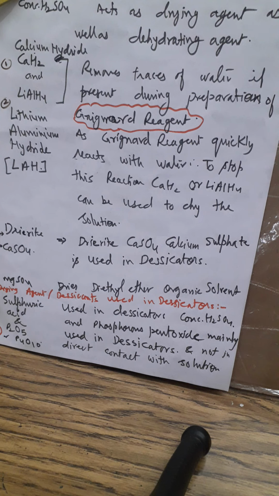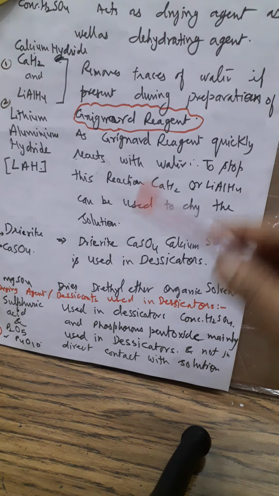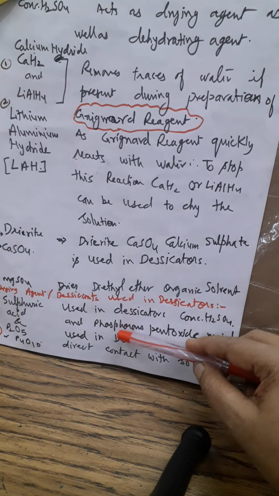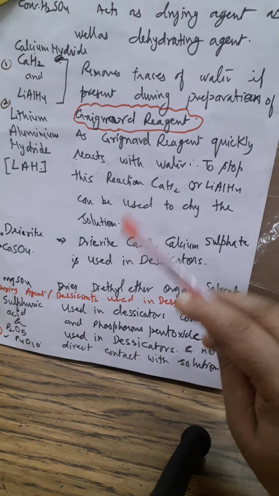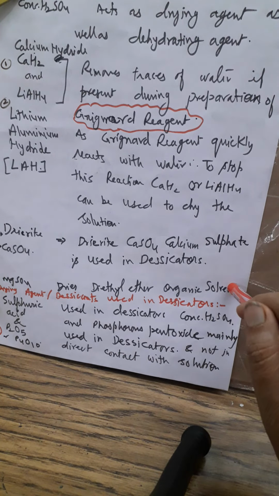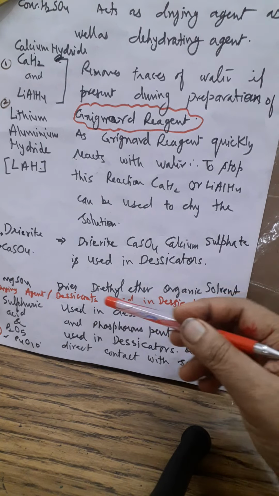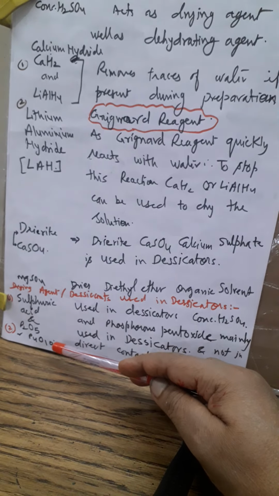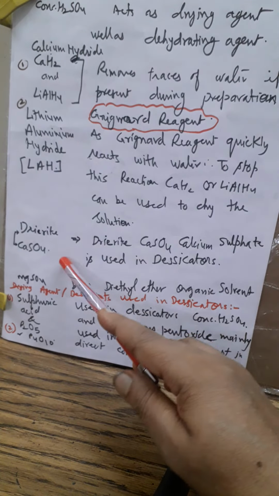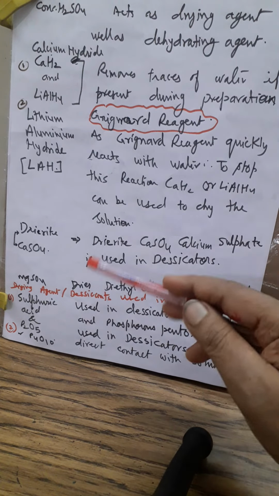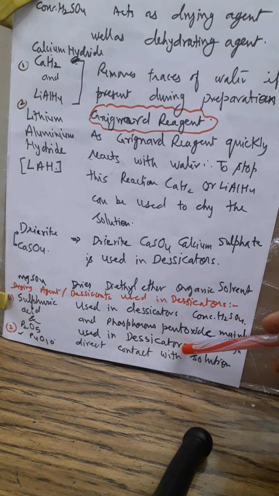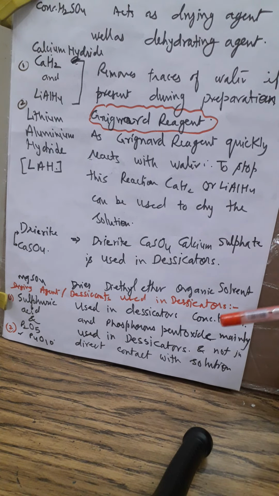Now the desiccator, I told you, is an apparatus in which we put some precipitate or some important compound which is formed and which we have prepared, to prevent it from water or moisture, so we put conc H2SO4 or P4O10. Here I told you calcium sulfate also. We put this inside the desiccator. They are not in direct contact with the given compound or solution.